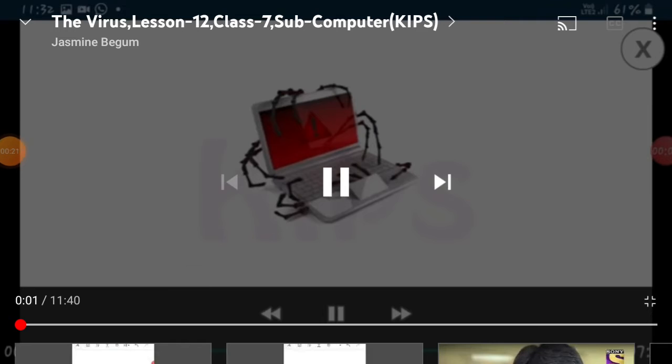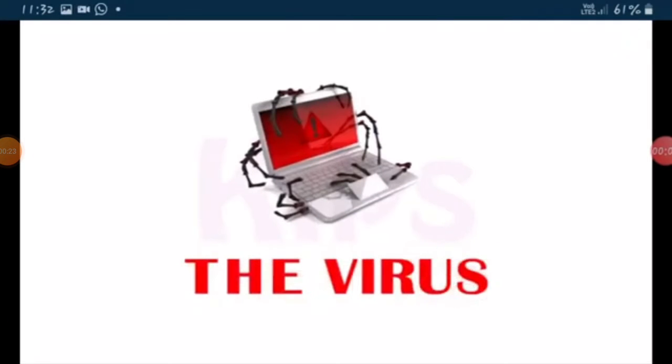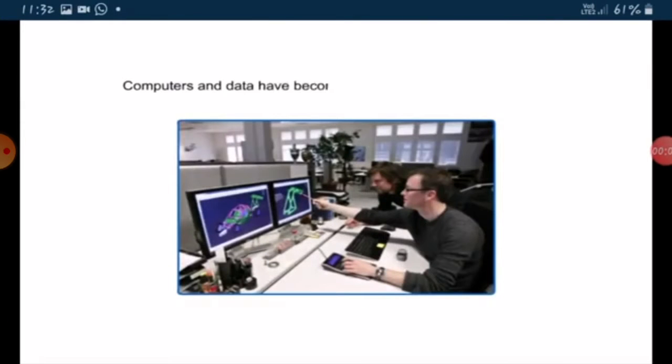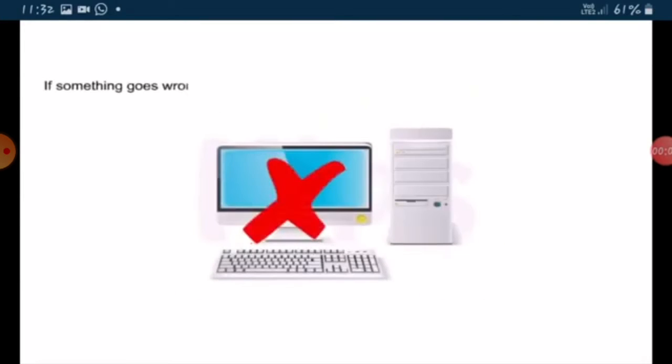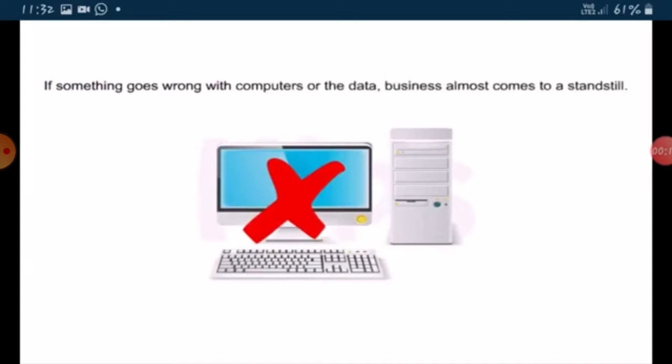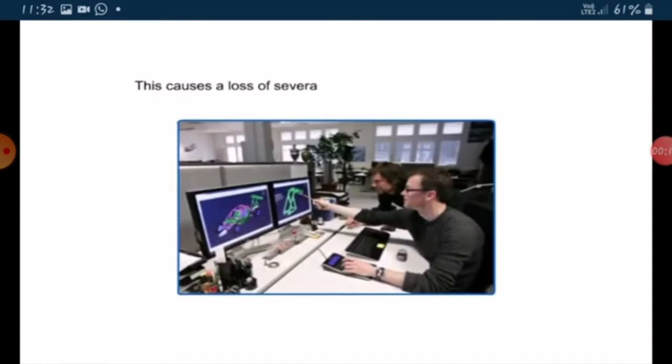Hello, students. Today let us learn about the virus. Computers and data have become the lifeline of any organization. If something goes wrong with computers or the data, business almost comes to a standstill. This causes loss of several hours of hard work and research.